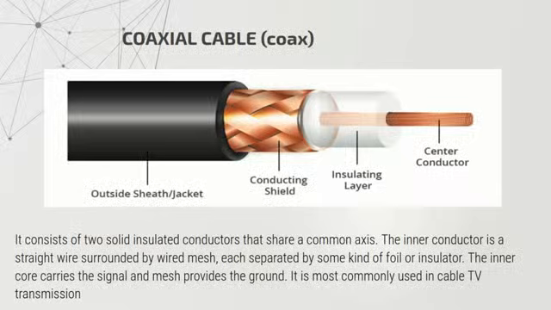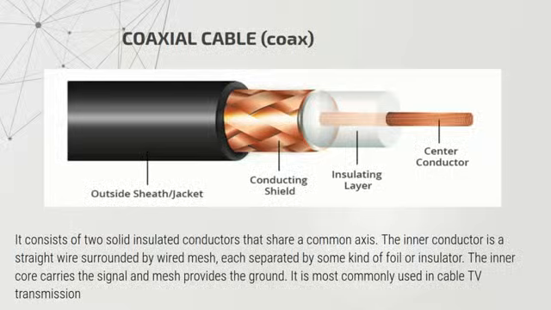Now moving on to the other type of wired cable, the coaxial cable, in short written as coax. It consists of two solid insulated conductors that share a common axis, that is, one placed upon the other in circular fashion.